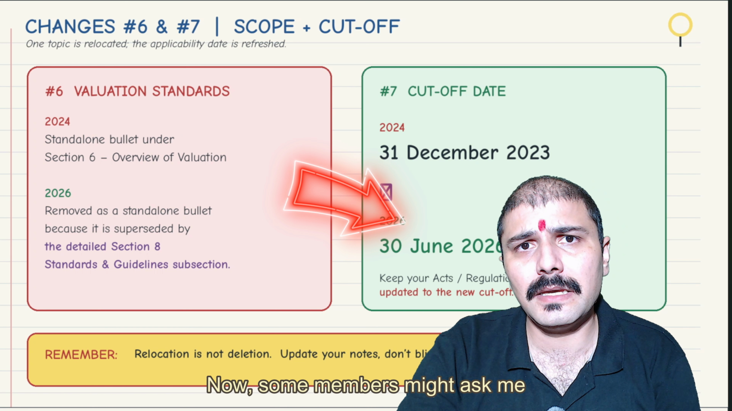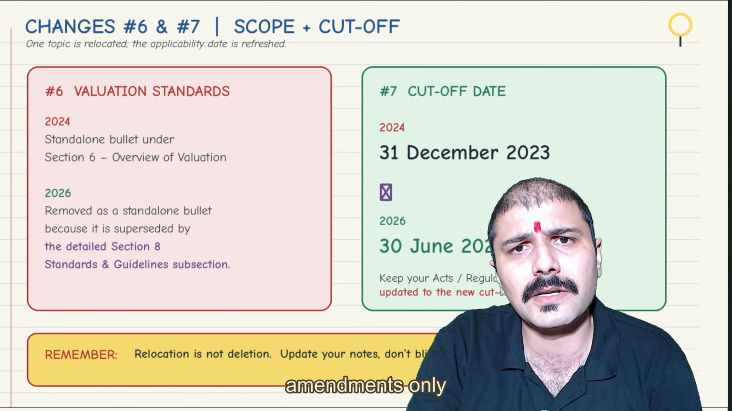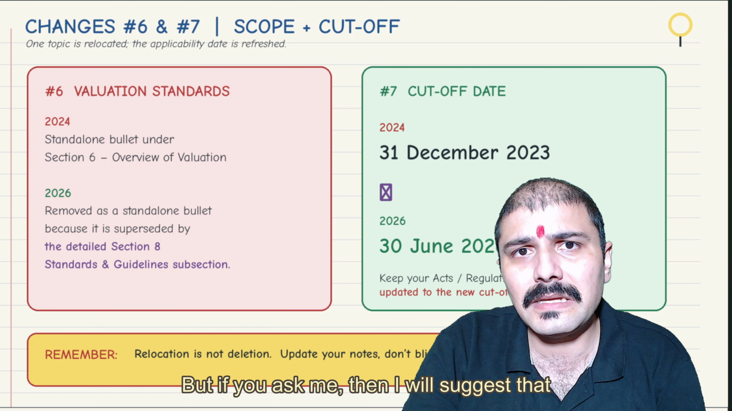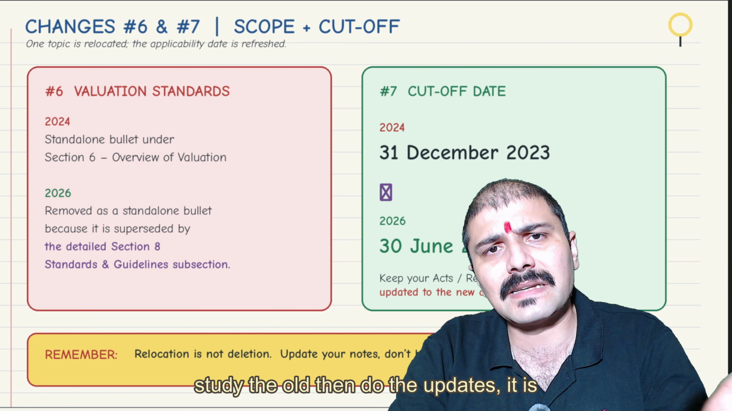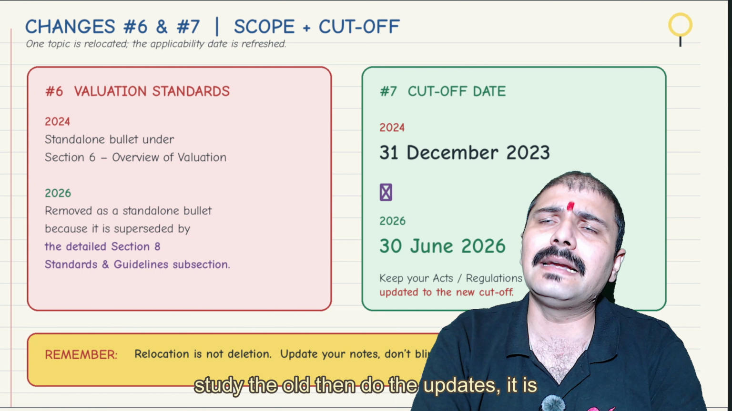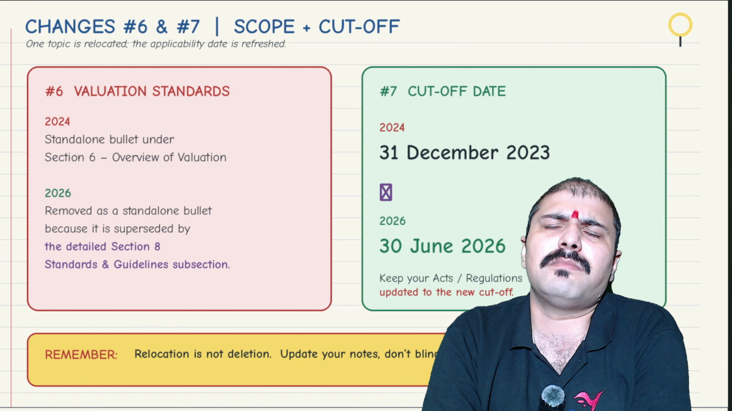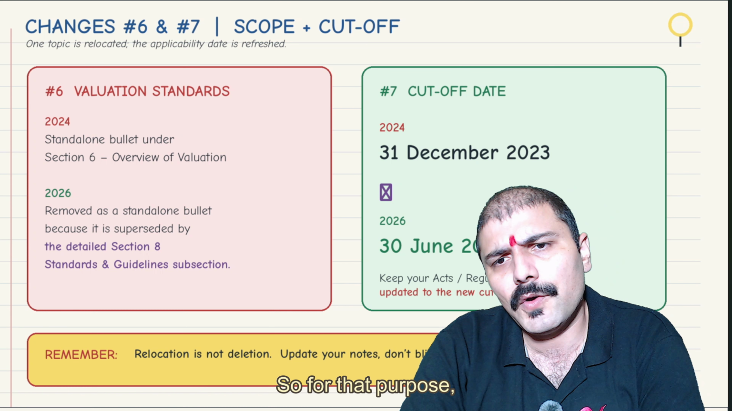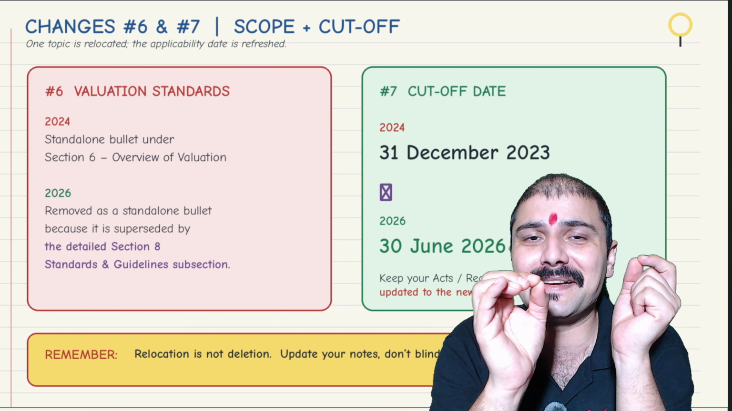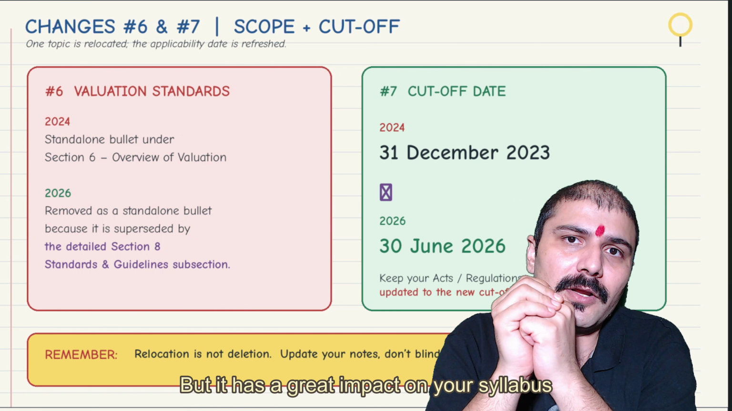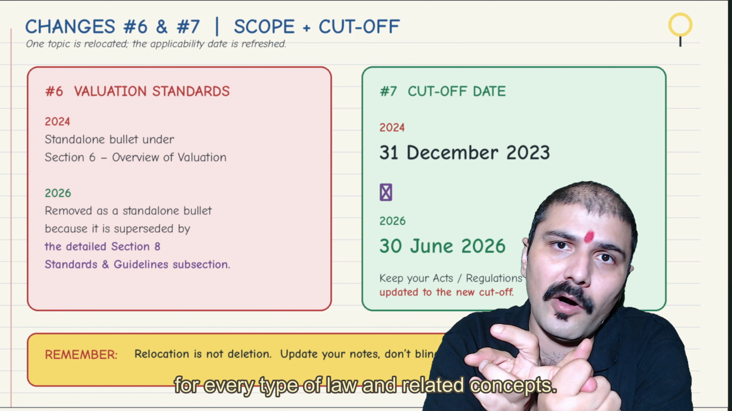Now, some members might ask me whether the earlier laws done will be sufficient and we can do only the changes or updated amendments. Can be done. But if you ask me, then I'll suggest that it is better to do the updated classes only, because rather than study the old, then do the updates, it is better to do the updated class itself so that there will be no double time consuming kind of thing, right? So for that purpose, this is the major change. If you read the line, that is only one line, that is the cutoff date change, but it has a great impact on your syllabus with respect to every type of valuation concept, for every type of law and related concepts.